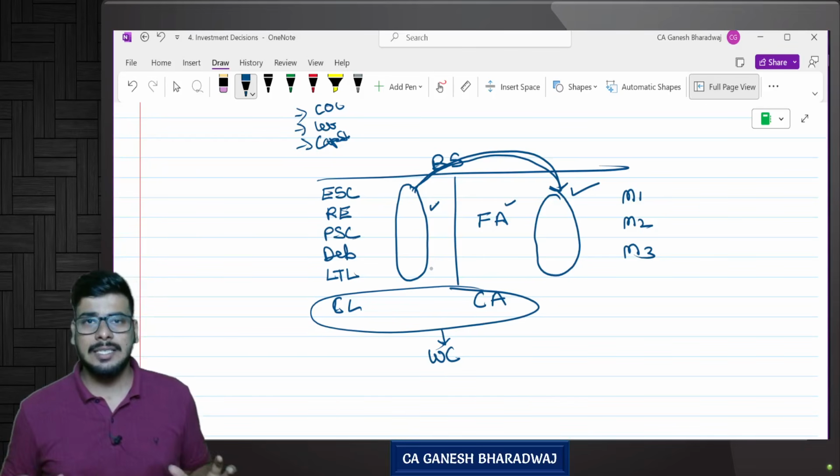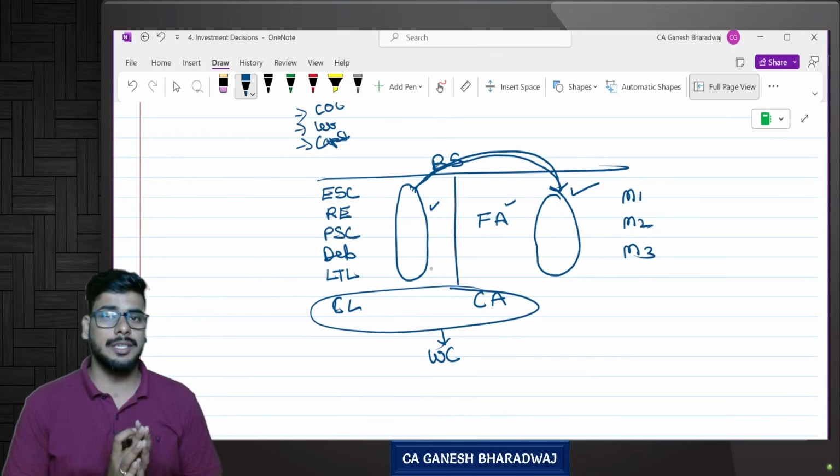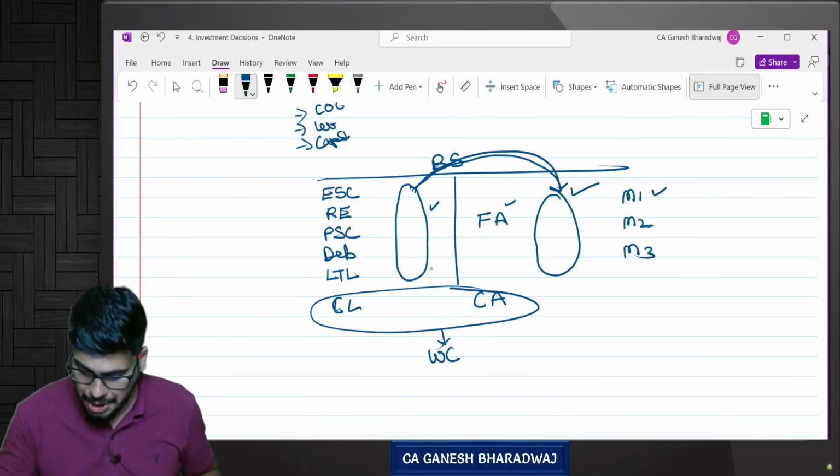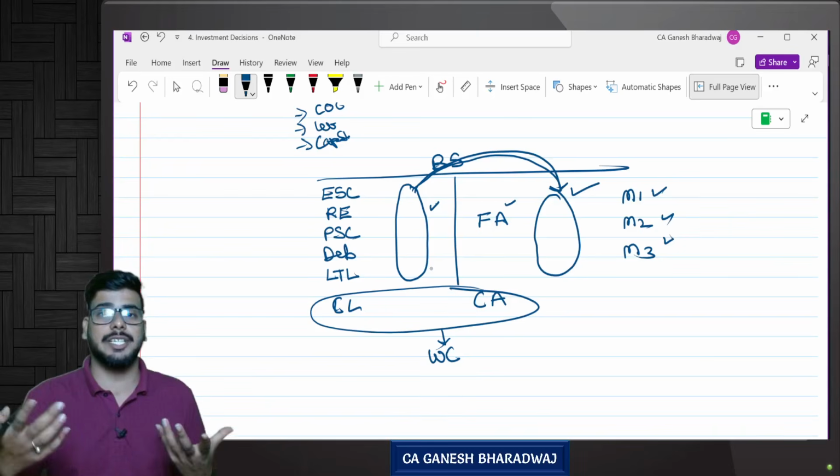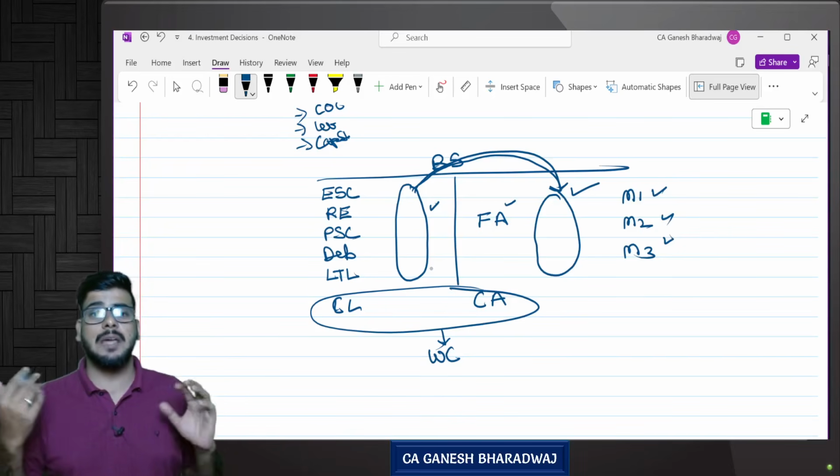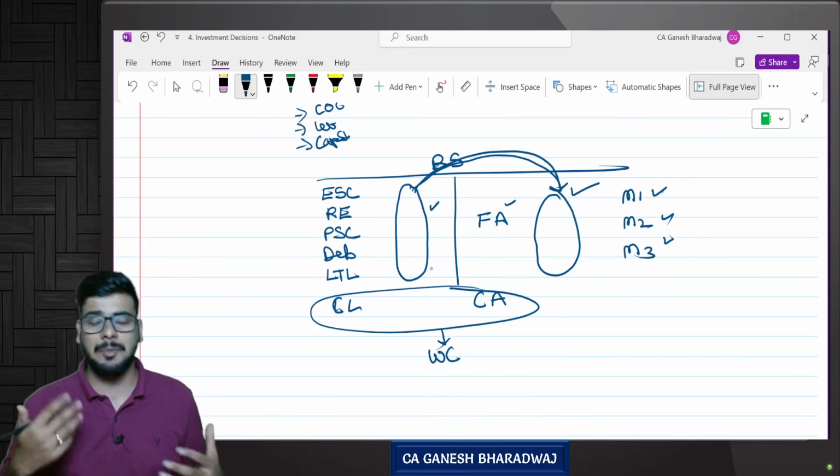So it is not necessary that this is the only decision that you are going to take. It can be machines in this case. It could also be projects. What do you mean by project? Let us say I am a company like L&T.